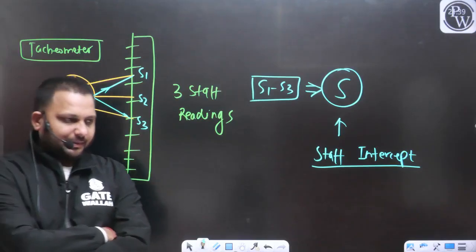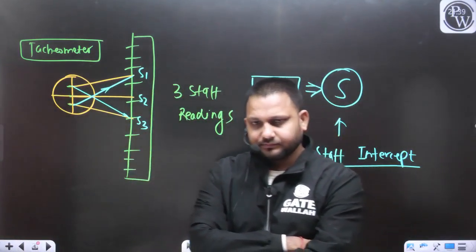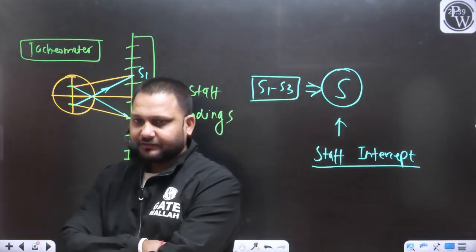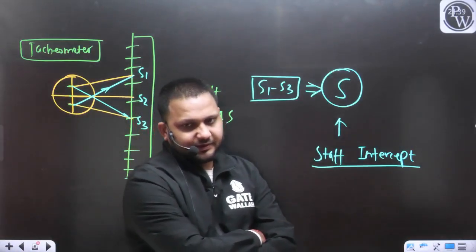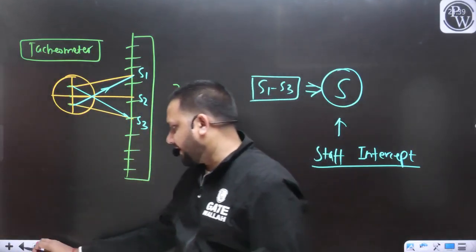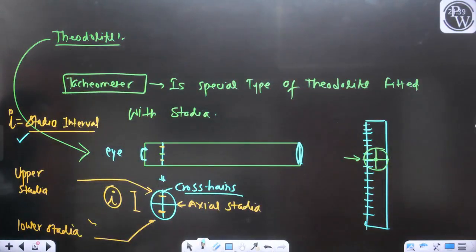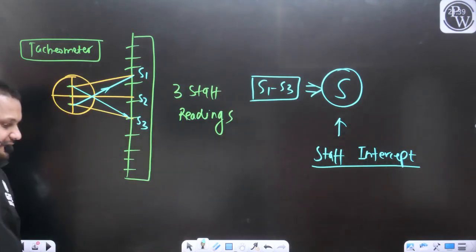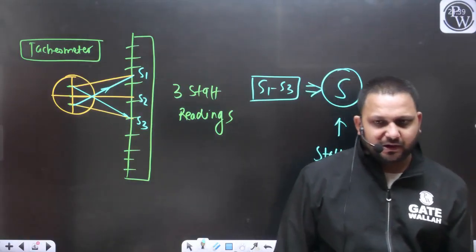Small i was the stadia interval, and small s is the difference of the staff readings corresponding to the upper and lower stadia.